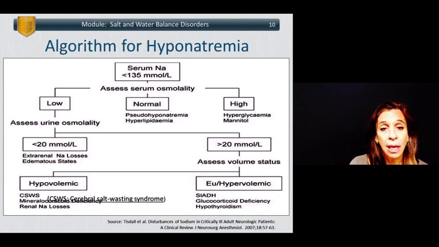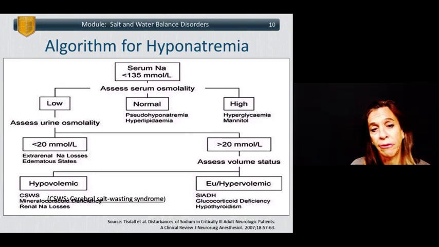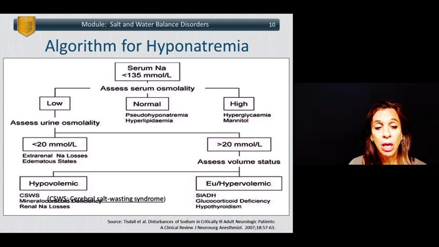So this is an algorithm for defining and creating a differential for the causes of hyponatremia. Again, hyponatremia is defined as a sodium of less than 135 millimoles per liter. First, one should assess the serum osmolality, and if low, then one assesses urine osmolality. If the urine osmolality is less than 20 millimoles per liter, one should consider extrarenal sodium losses and edematous states.